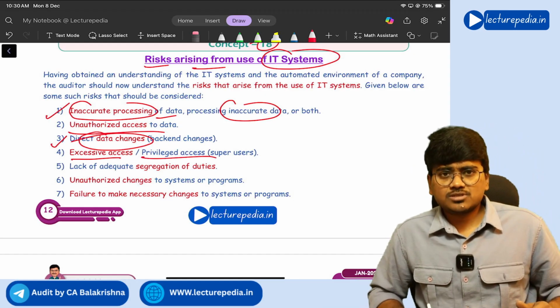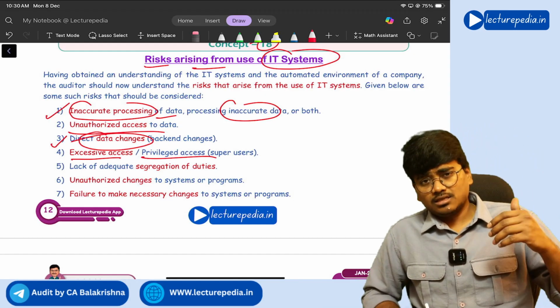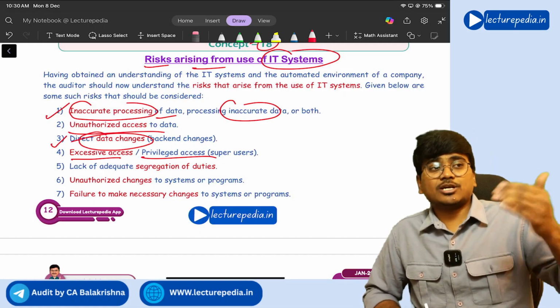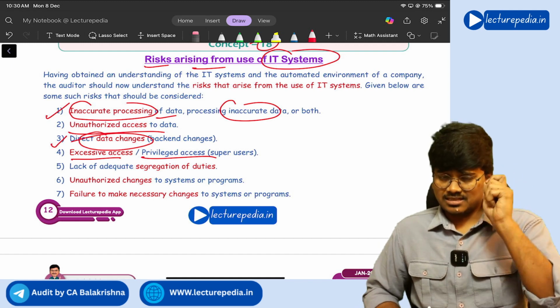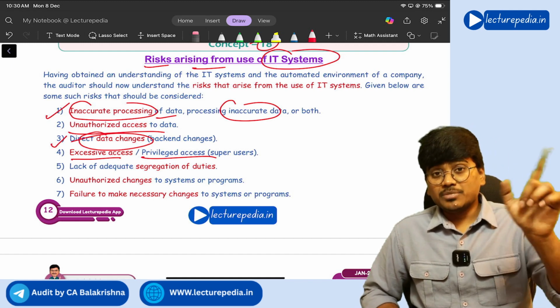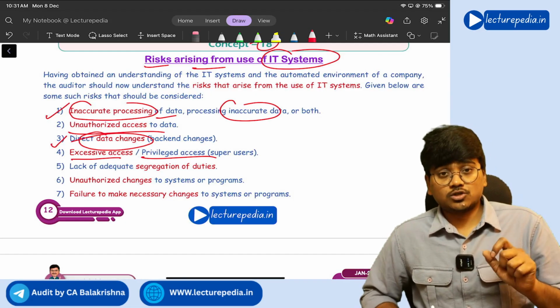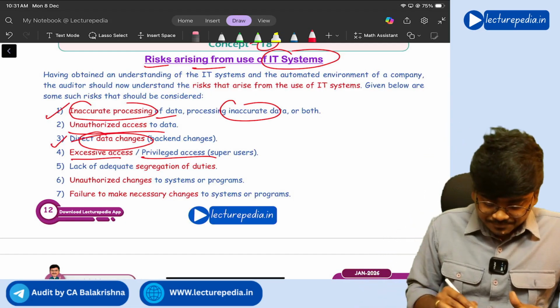Excessive access means you have given one of the employees more access to the system than is required for his work, then there is a chance that he might misuse that excessive access that has been given to him, correct or not? So this is also one of the risks.